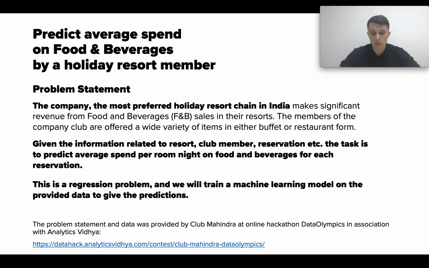The company is one of the biggest resort chains in India, which makes significant revenue from food and beverage sales in their resorts. Given information related to the resort, club member, reservation, etc., the task is to predict average spend per room night on food and beverages for each reservation. This is a regression problem, and we will train a machine learning model on the provided data to give the predictions.